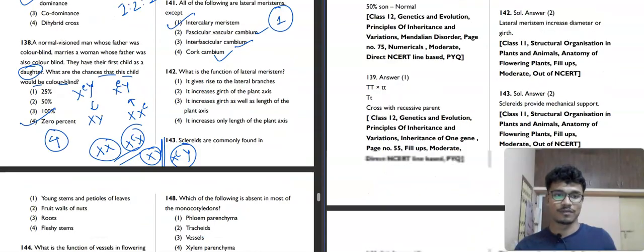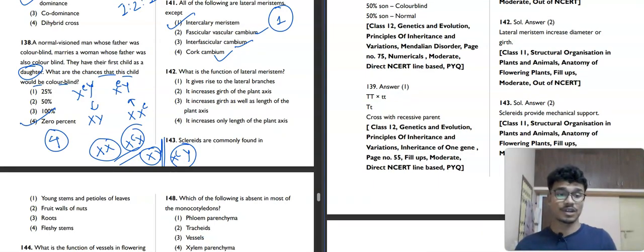Now question number 142. What is the function of lateral meristem? It gives rise to lateral branches. You may think it gives rise to lateral branches, so this should be the correct one, but actually it's not the case. It increases the girth of the plant axis. Suppose this is a plant; it doesn't increase the length of the plant axis, but it increases the girth. Increasing only length is the work of primary meristem. So the second option is our correct answer here.